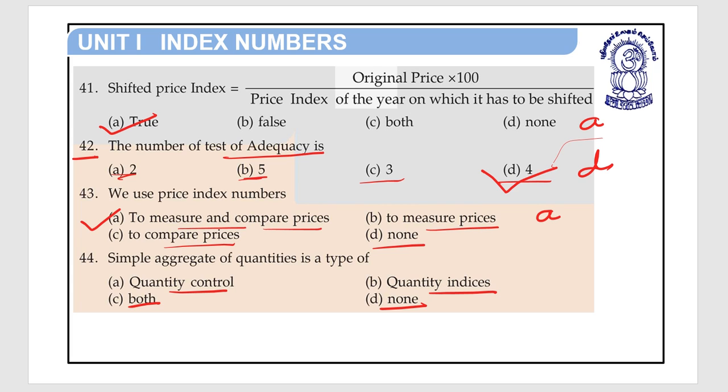Simple aggregate of quantities is a type of option B quantity indices. So option B is the right answer of question number 44.